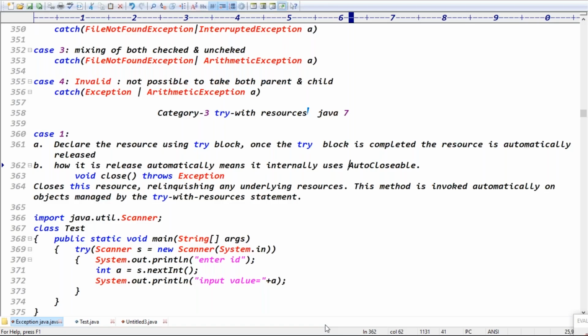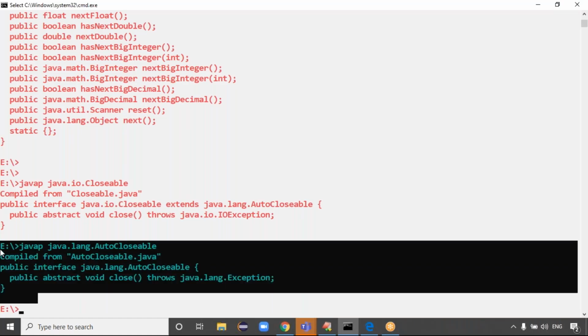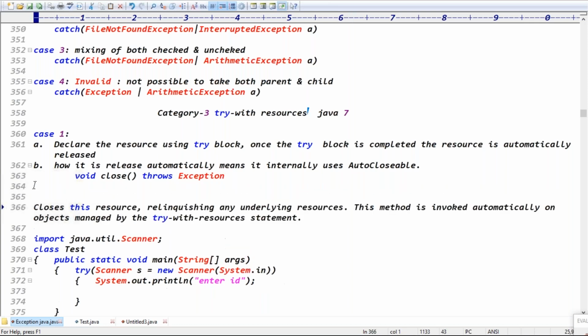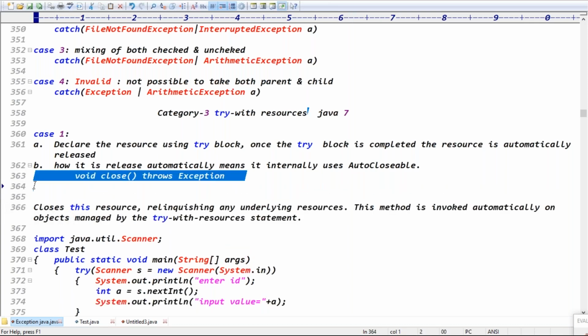Exactly, guys. Once we declare the resource using the try block, once the try block is completed, the resource is released automatically. How does it release automatically? Internally it uses the AutoCloseable interface, guys. Which interface does it use internally? The AutoCloseable interface, right? Exactly. That AutoCloseable interface contains which method, guys? The close method.